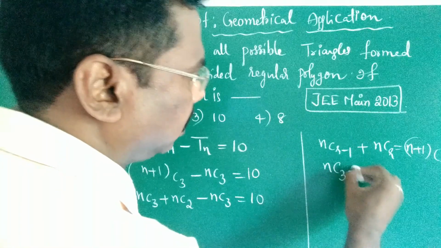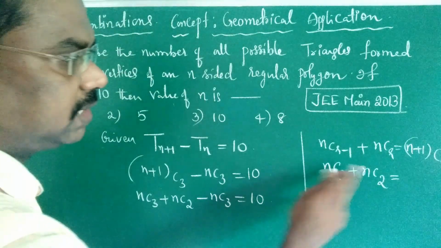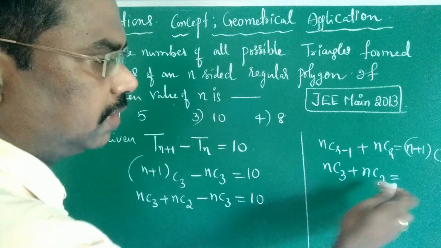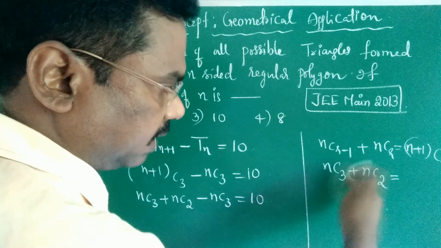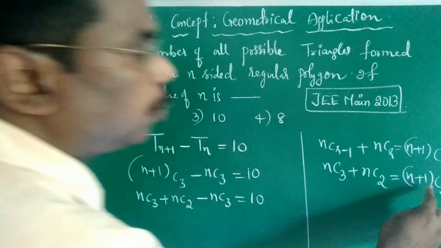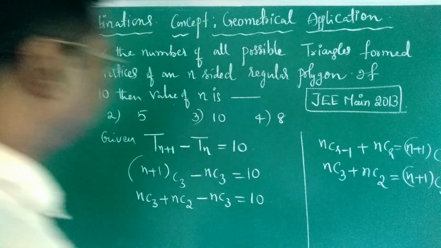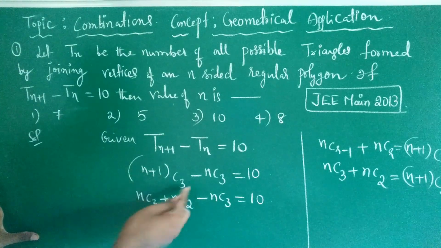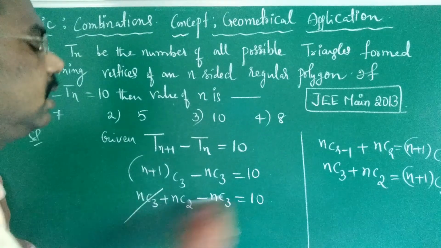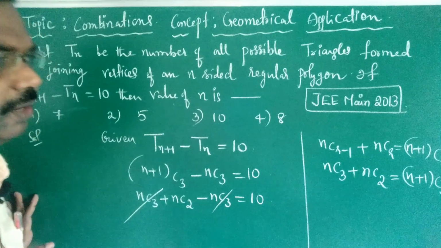Now nC3 plus nC2 is equal to n plus 1 C3. This can be written as n plus 1 C3 is equal to nC3 plus nC2. Now here nC3 cancels. Now nC2 is equal to 10.